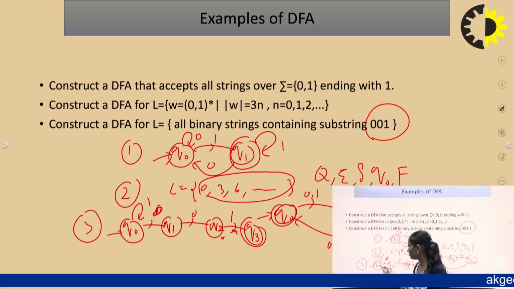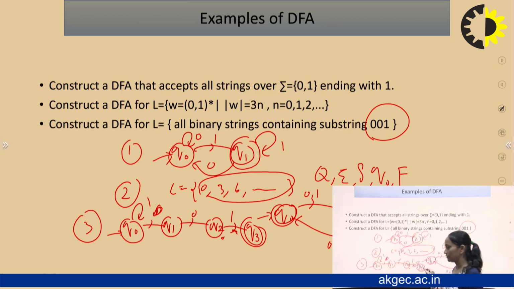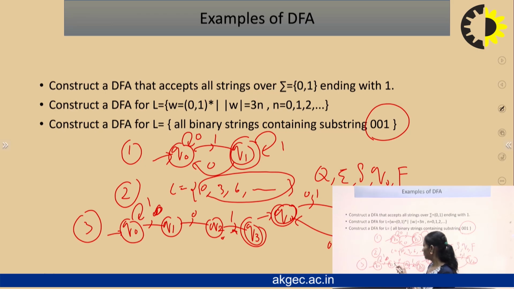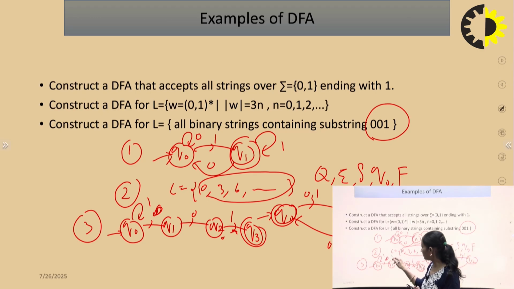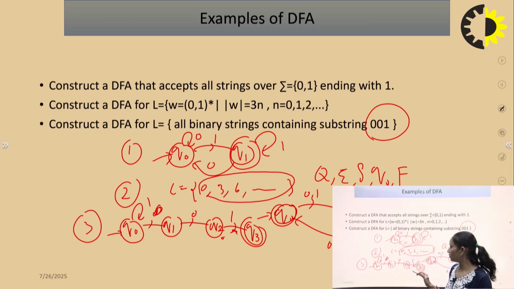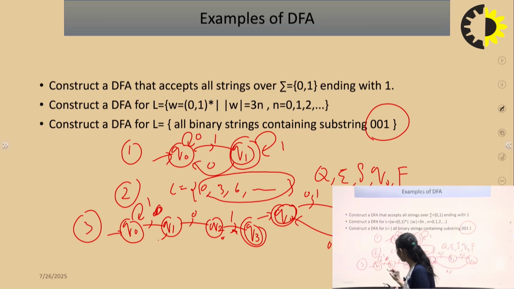If we start from Q0 with 0, 1, 0, 0, 1, the substring is here. We have to complete the transition of Q1. The Q1 to 0 transition is defined, whereas for the transition of Q1 on 1, can we make it a self loop? If we take the self loop, then Q0 gives 0, 1, 0. Is it correct? No. So we make the transition of 1 from Q1 go here. So if we start the string from Q0, then the string will be 0, 1, 0, 0, 1.